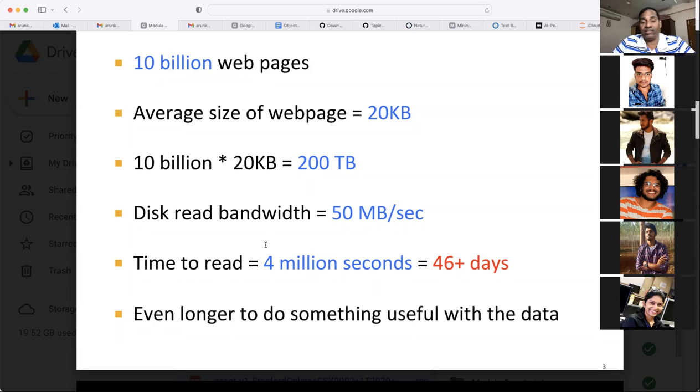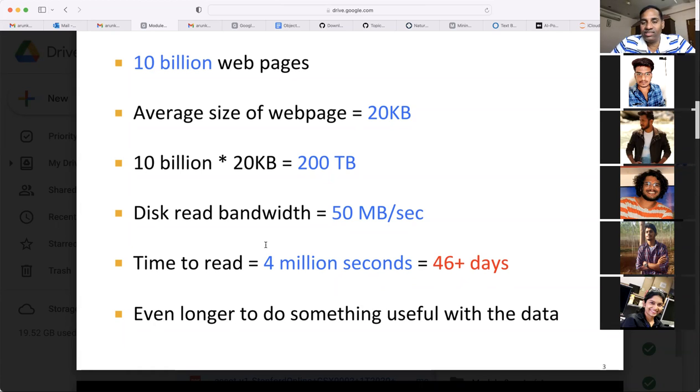Disk read bandwidth. So how much a disk can read, that is also a problem. Even if you want to put the whole data onto disk, how much time it will take and how much speed it will read. So 50 MB per second, it might have increased now, but roughly you get some idea of how much time it will take. Time to read is 4 million seconds, that is equal to 46 days. Even longer to do something useful with the data.